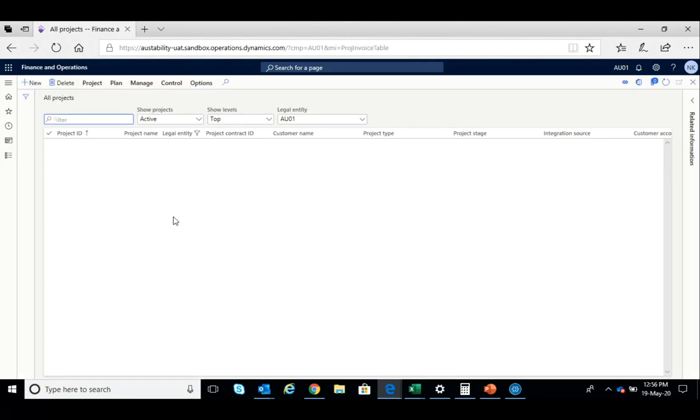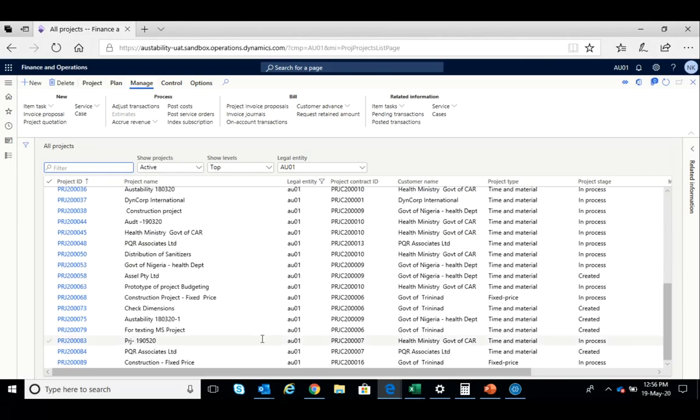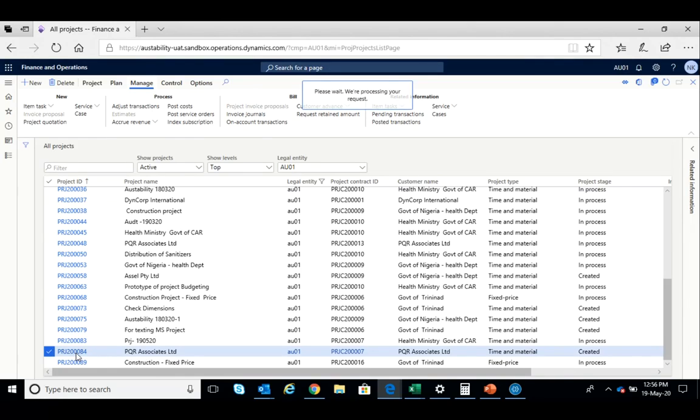What is the elimination you are talking about, Biju? Can you explain in detail? You can unmute and explain. What do you mean by elimination process? Is it intercompany elimination you are talking about?